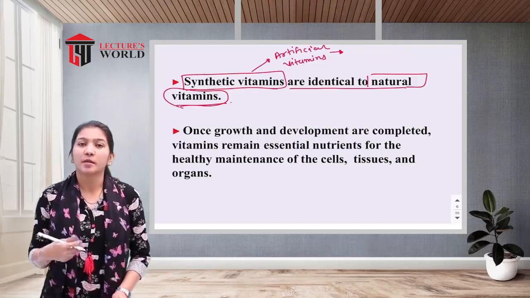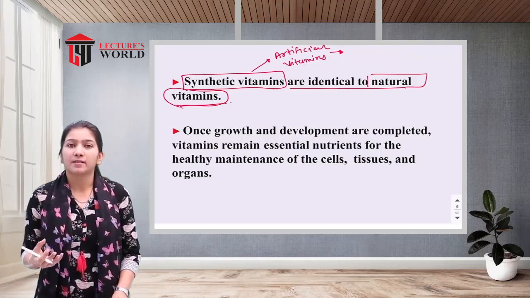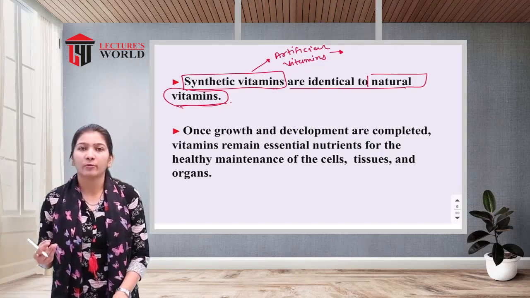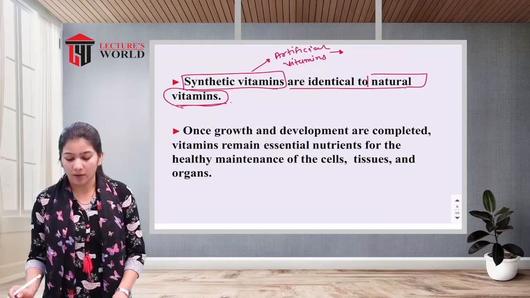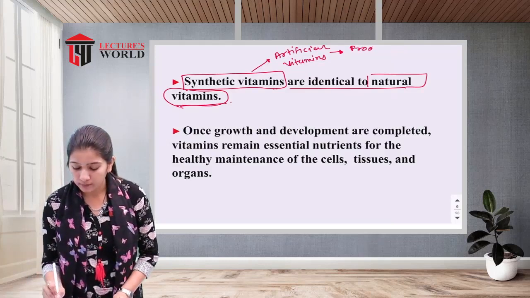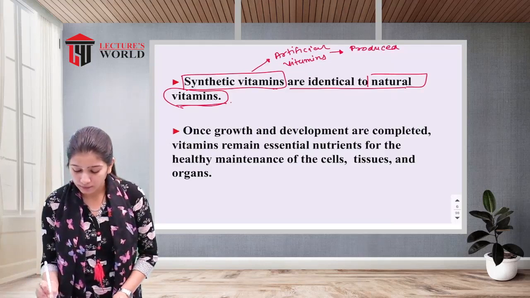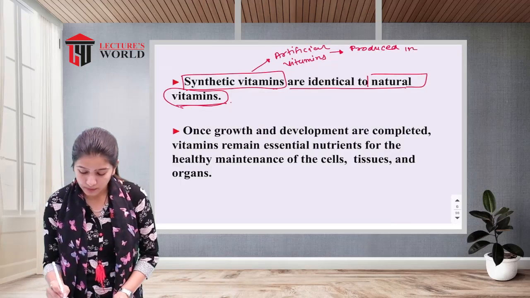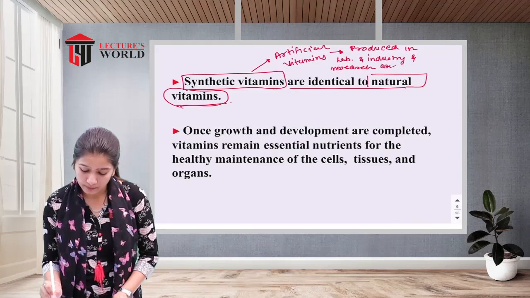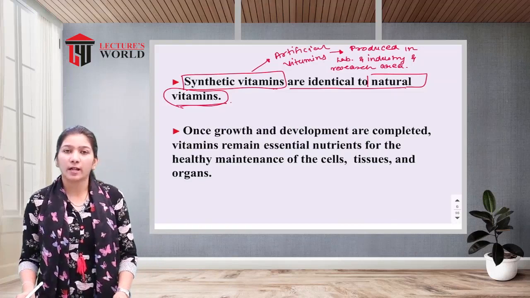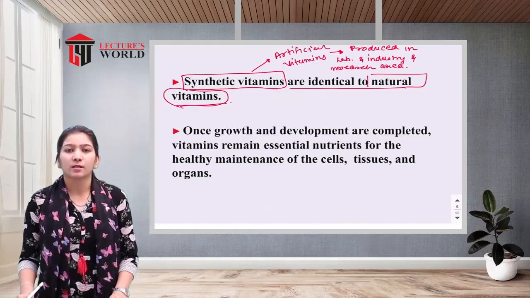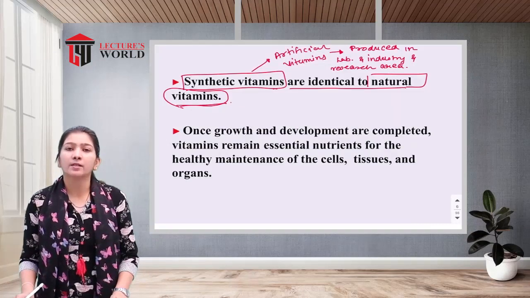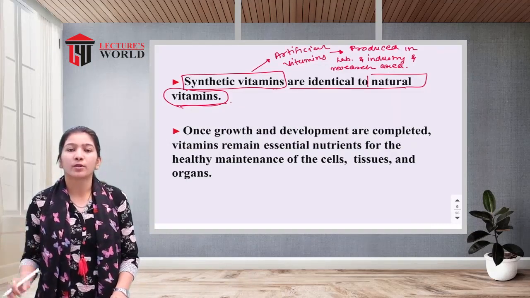An experiment is done, and after the experiment, the synthetic vitamins come in tablet form and powder form. They are produced in laboratories, in industry and in the research area, and then they come to the market for selling. These synthetic vitamins come in syrup form, powder form and tablet form.